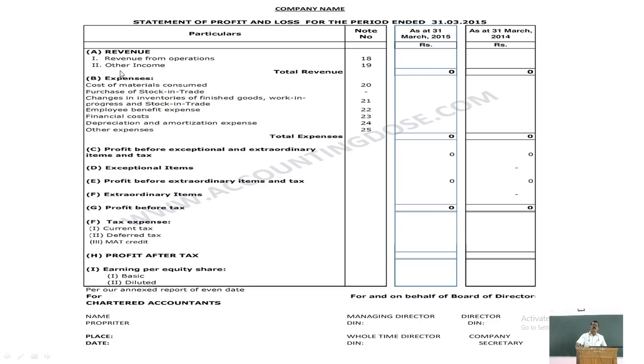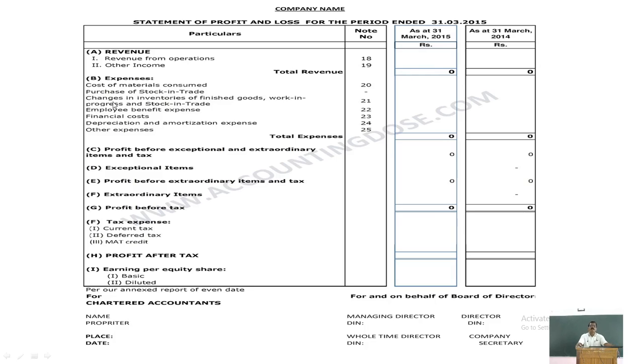Now here, cost of material consumed, purchase of stock, and changes in inventories are the items usually taken in the trading account. Employee benefit expenses, finance cost, depreciation and amortization, and other expenses are taken on the debit side of the profit and loss account.